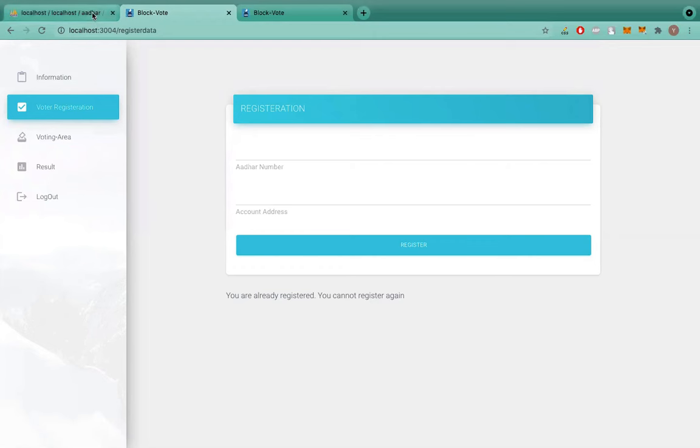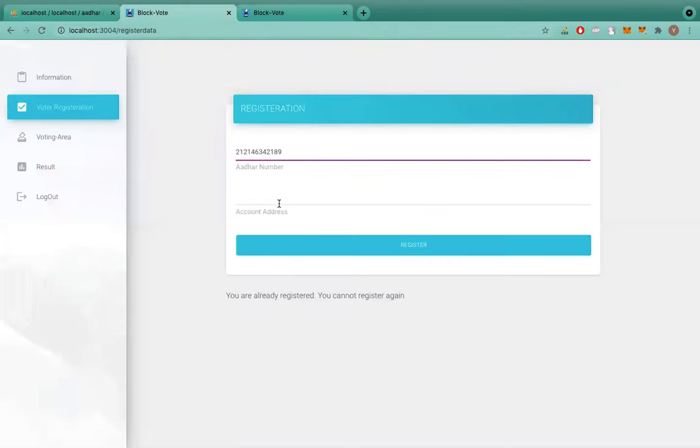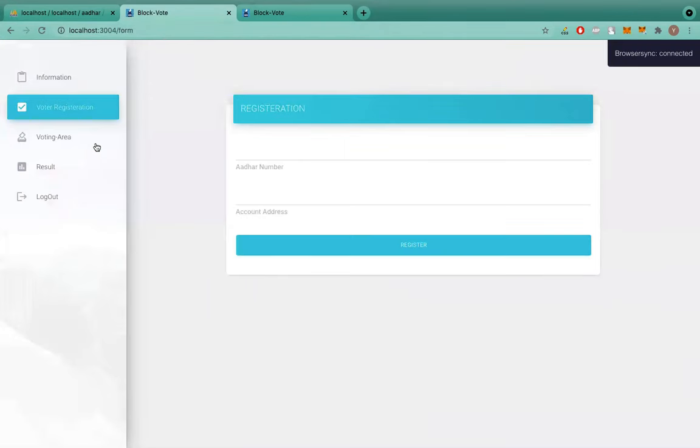Now again we have added one validation. You can see the first entry here is one whose date of birth is 2005, meaning he is below 18. Now let's use this Aadhaar number for demo purposes, and use the previous account address that we used, to see if a voter below 18 years is eligible to register himself as a voter or not. Now let's say register this. So it gives a pop-up: you cannot vote as your age is less than 18. So we can go back here. This is one of the validations that we added.